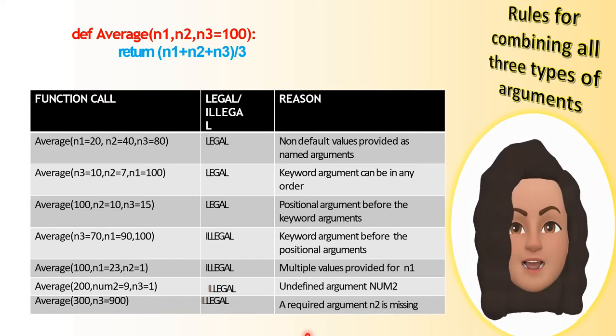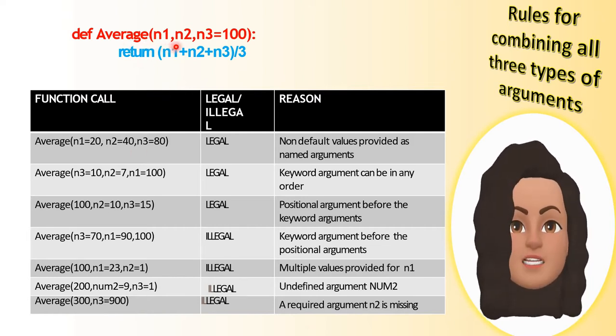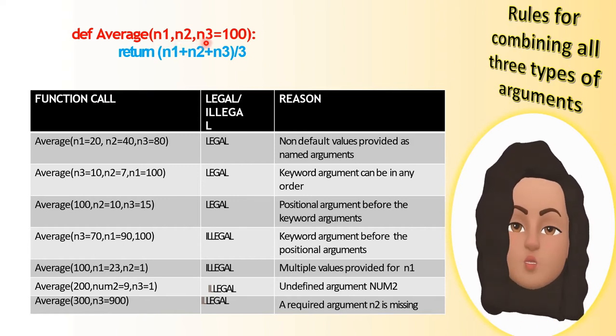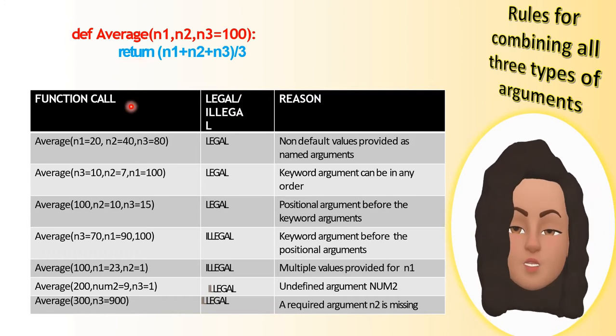Let me demonstrate an example for combining all three types of arguments in a function call. First, let's define a function called average, which has three parameters, n1, n2 and n3 is equal to 100. So n3 is equal to 100 is a default value we have assigned in the function definition itself, and then a return statement. Now let's see the different function calls and find out whether they are legal or illegal.